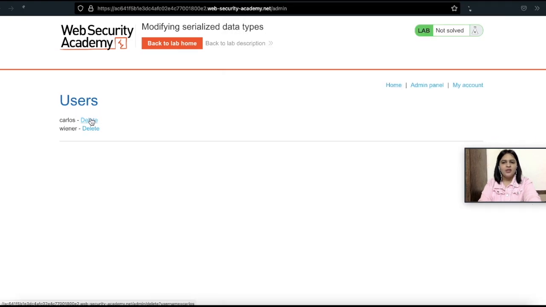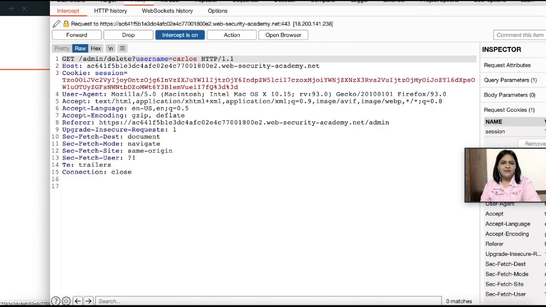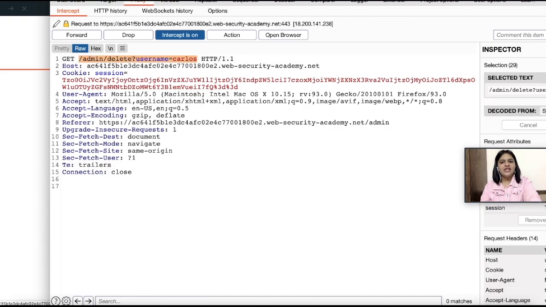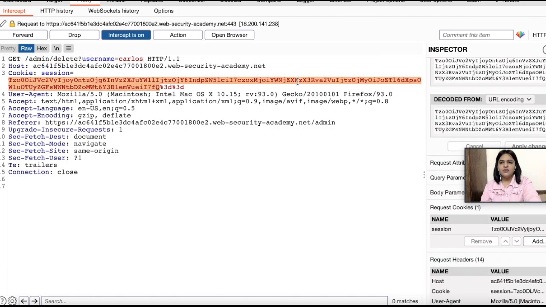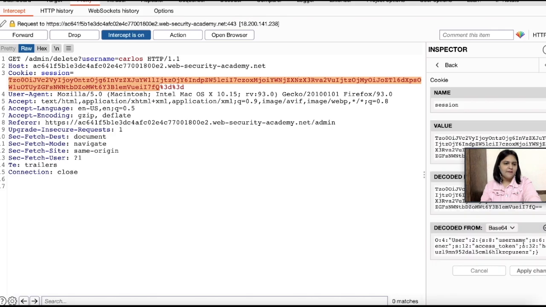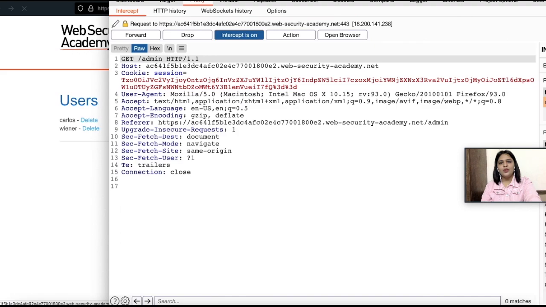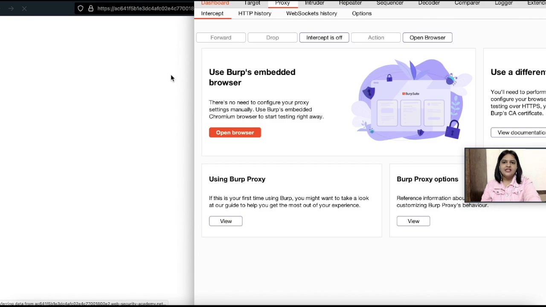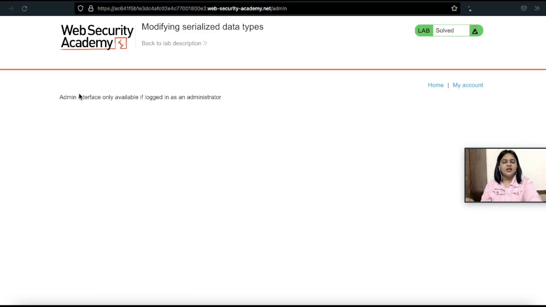So now turning on the intercept just to see what goes into the delete request. Now I am waiting for the request. Here it is. So you can see that /admin/delete and the username carlos, this request is going to the server, and also you can see again the session cookie. So now I am again doing the very same process of modifying it, apply changes, forward the request and turn off the intercept. Now I'll just wait for the changes to happen on my screen, and you can see that congratulations, you have solved this lab.